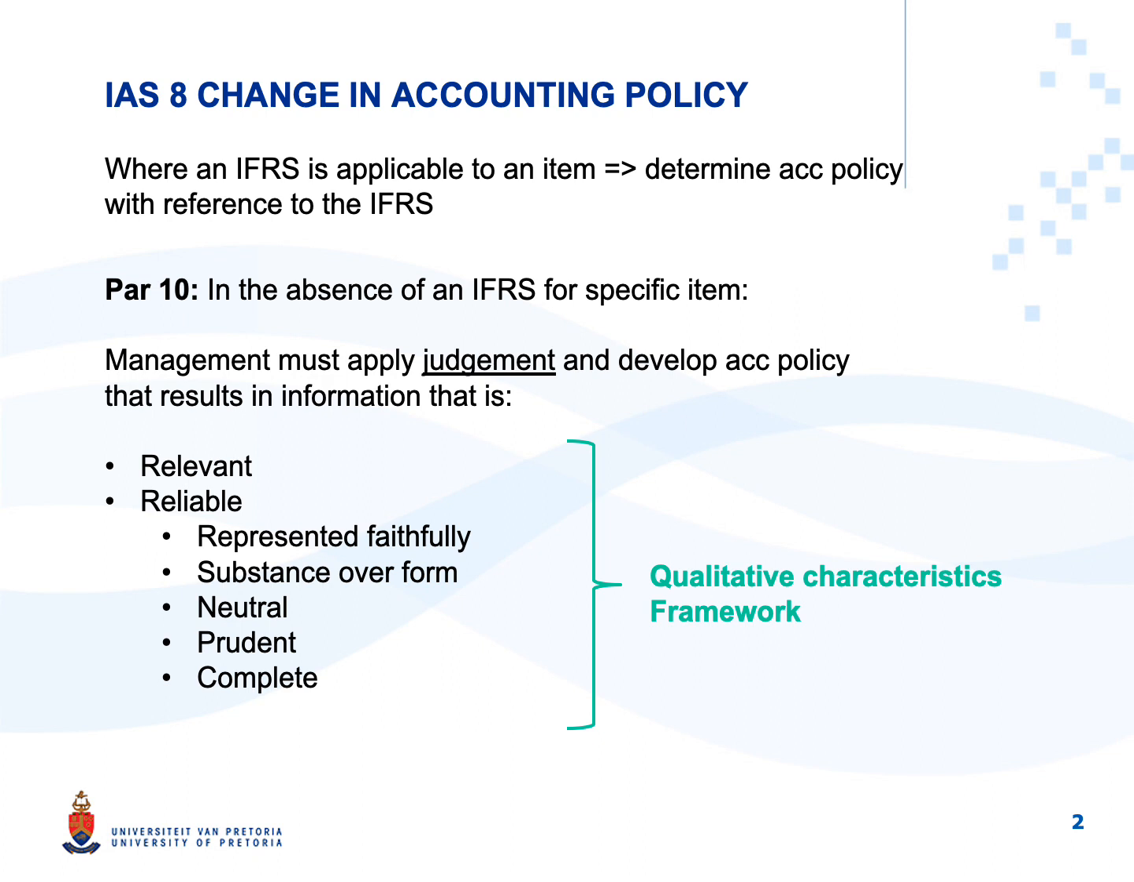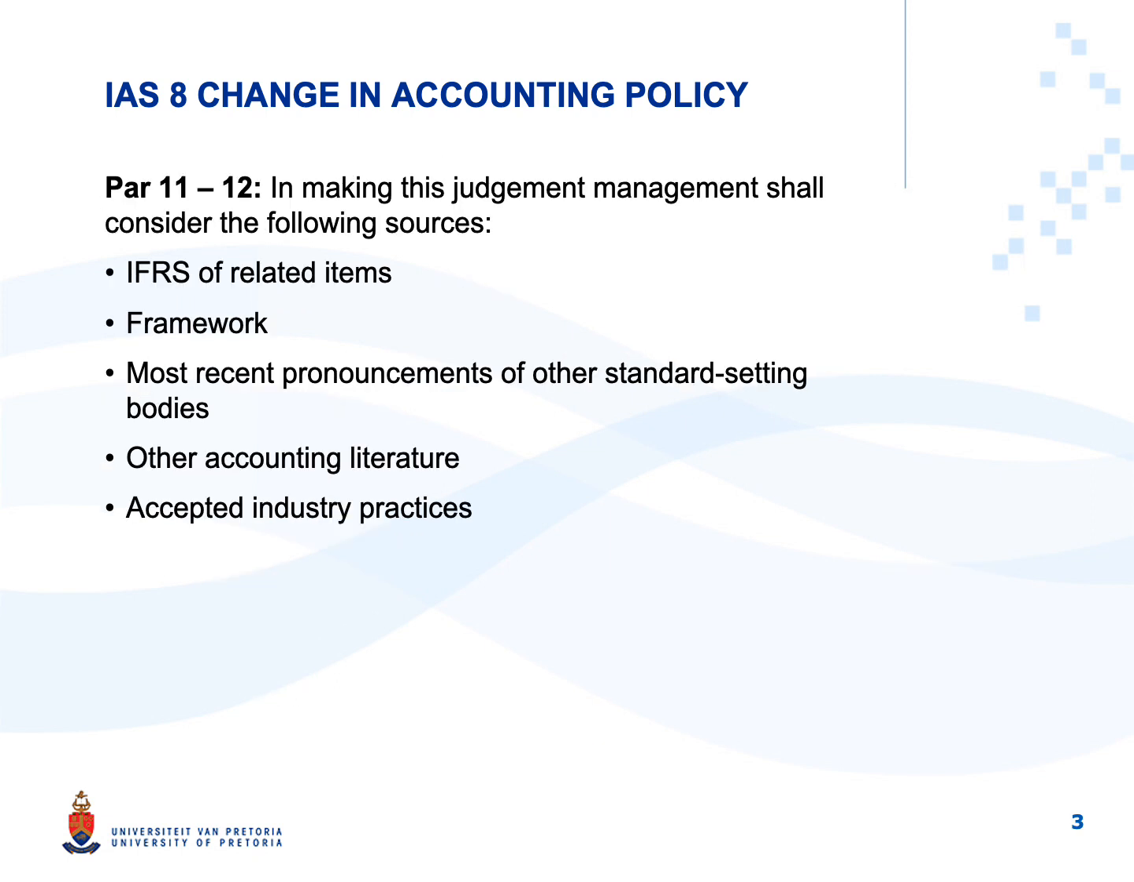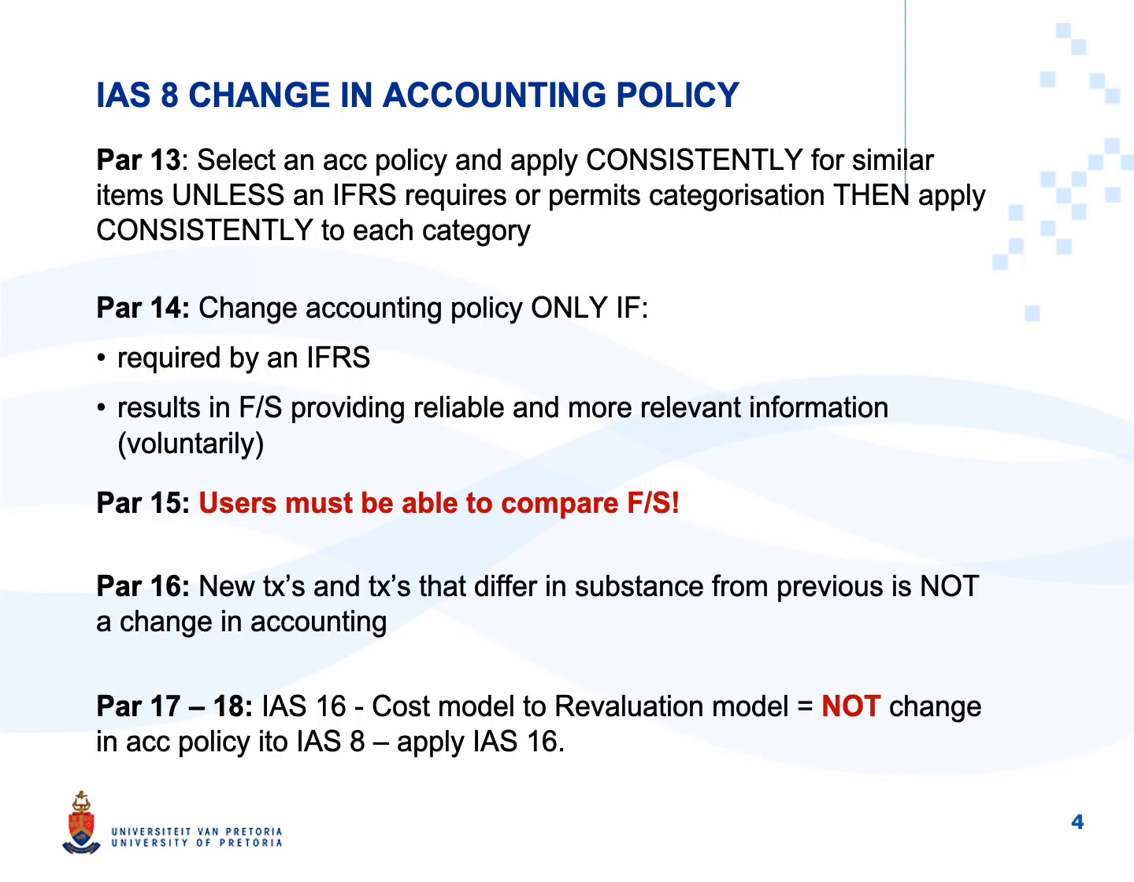IAS 8 is one of the oldest standards and therefore still refers to the qualitative characteristics of the old framework. In making the judgments to determine an accounting policy to apply to an item, management can use different sources. They can have a look at other IFRS of related items or refer back to the framework. They can also look at pronouncements of other accounting standard setting bodies or at accounting literature or accepted industry practices.